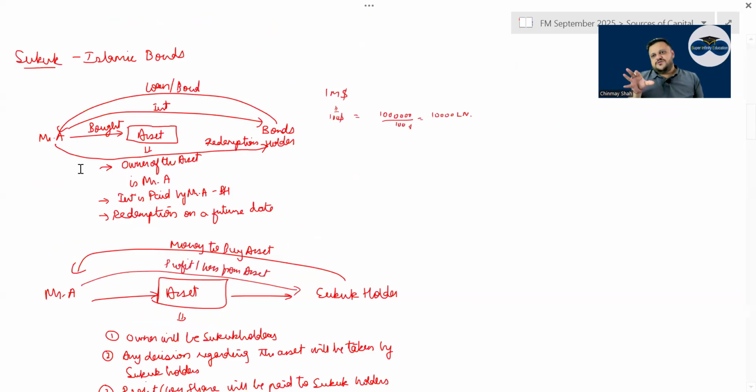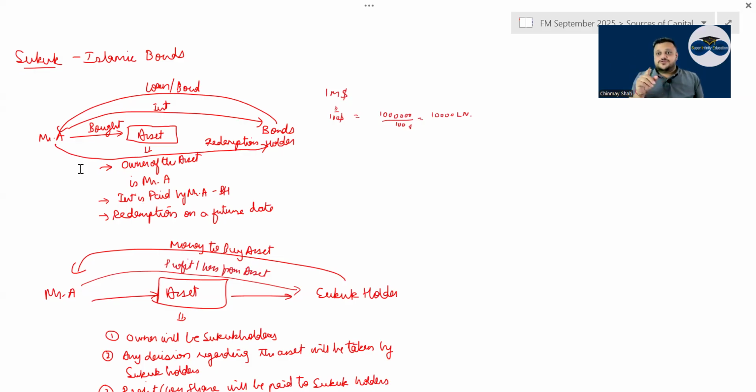Normally in bonds, what do we do? The company wants the asset, it buys the asset in its own name. Possession as well as ownership is with the company, but it is hypothecated. The bondholders are parties to the loan contract, because through their money the asset is bought, right? If anything happens, the bondholders can sell the asset and get their money, right? And bondholders will be paid interest and repayment will be done after a certain time, correct?